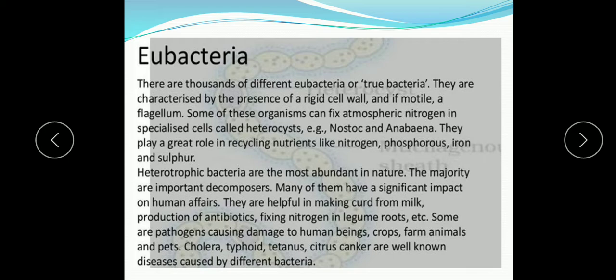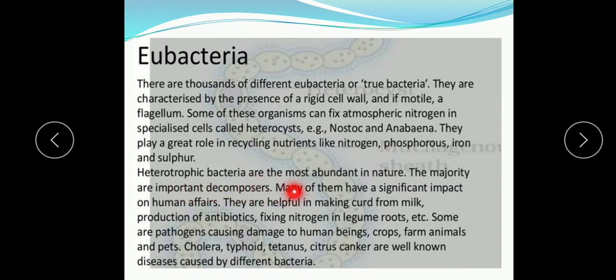Now eubacteria are actually the true bacteria, and there are thousands of different true bacteria. They are characterized by the presence of a rigid cell wall and, if motile, a flagellum. Some of these can fix atmospheric nitrogen in specialized cells known as heterocysts, and these bacteria are Nostoc and Anabaena. They play an important role in recycling nutrients.